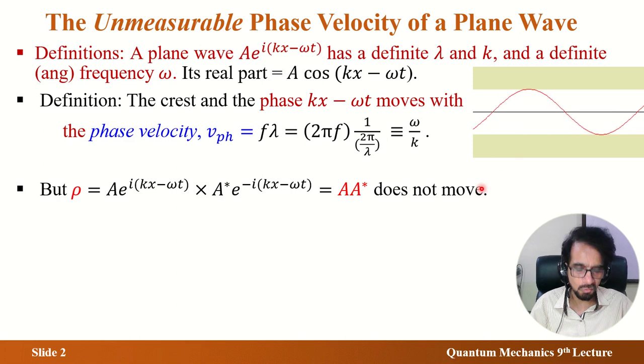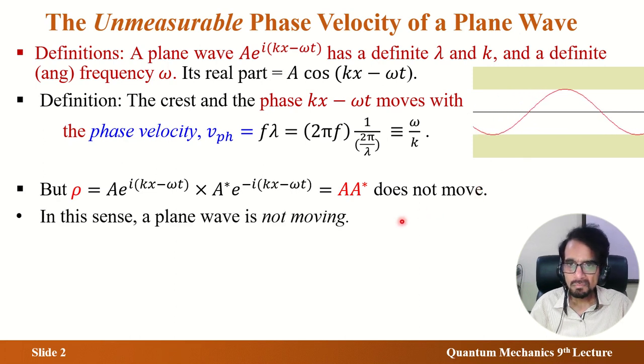Now, is the wave moving or not? In that sense, it is not moving. In the course, later there is a notion called probability current. For a plane wave, probability current can be non-zero, and in that sense it would be considered as moving. But in the sense conveyed in this lecture, a plane wave is not moving.